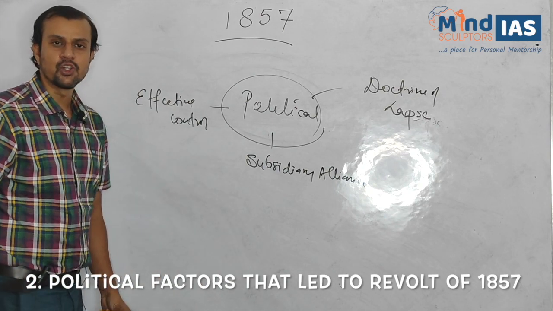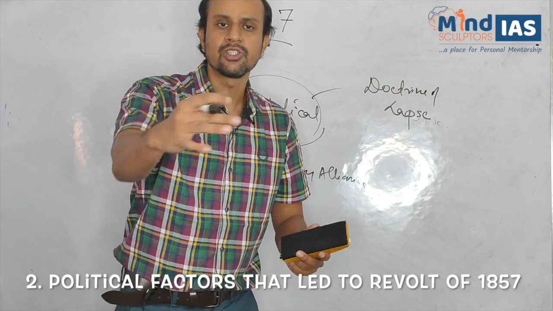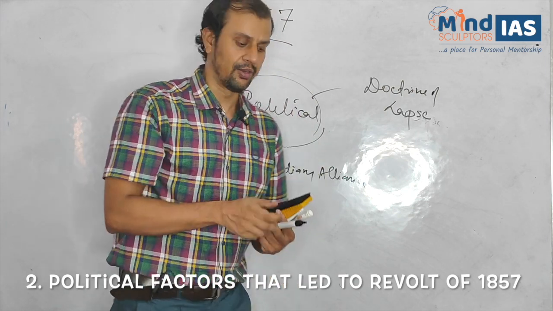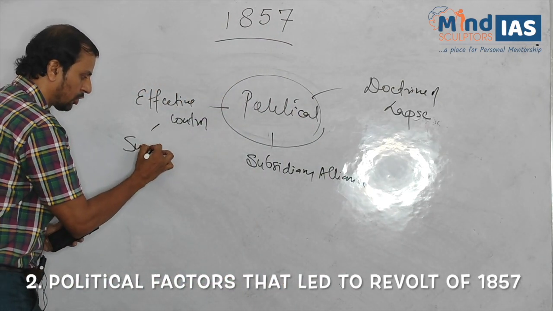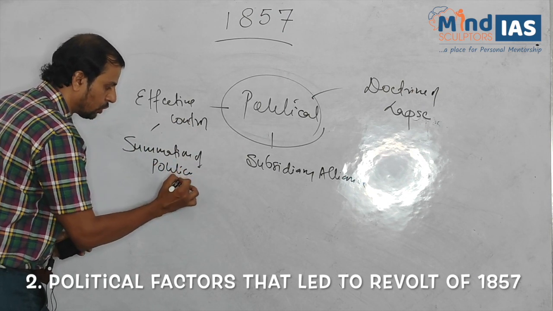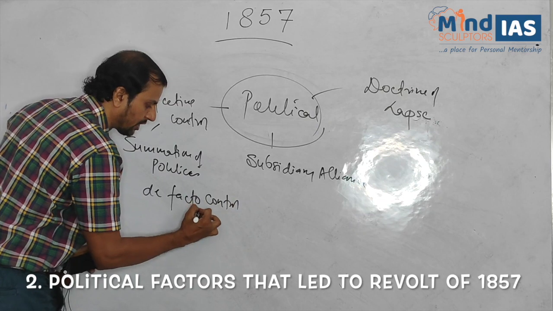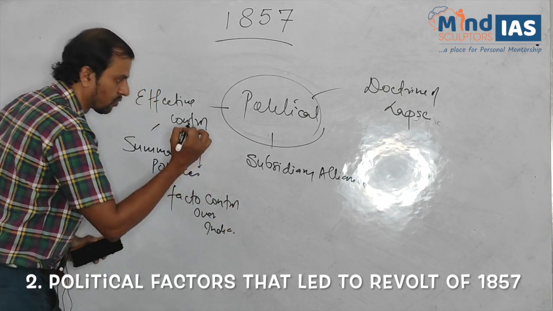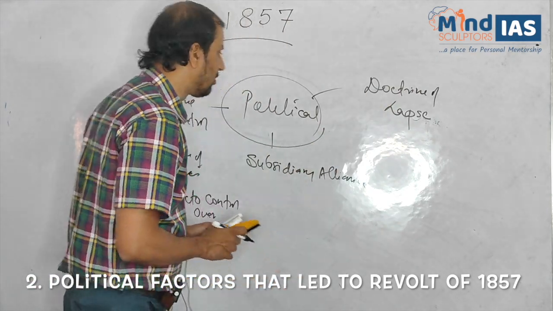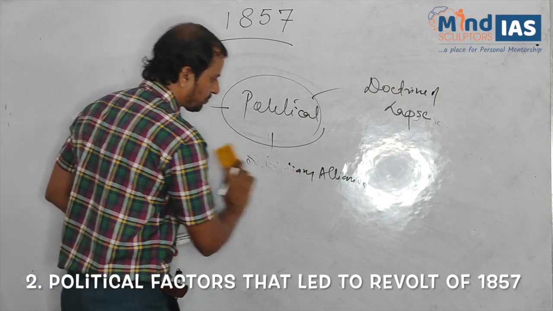Now, what is effective control? Effective control can be termed as the broader summation of all British policies to maintain de facto control over India. For what purpose? To maintain de facto control over India. Clear? Next comes doctrine of lapse. We might all have heard of this policy. So what is doctrine of lapse?